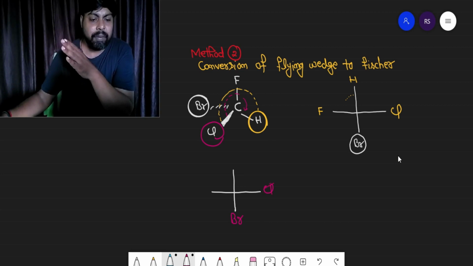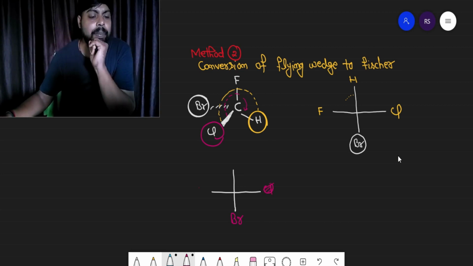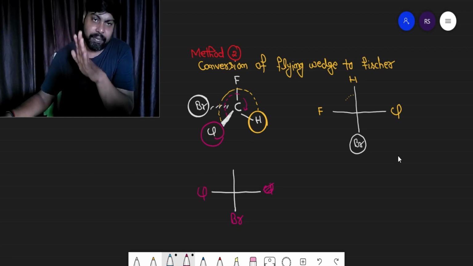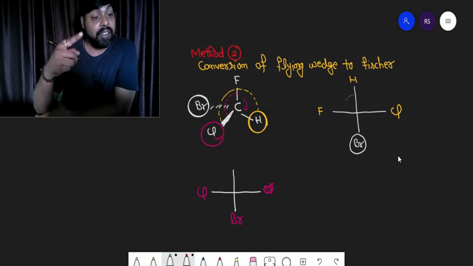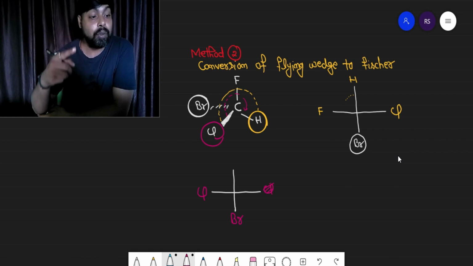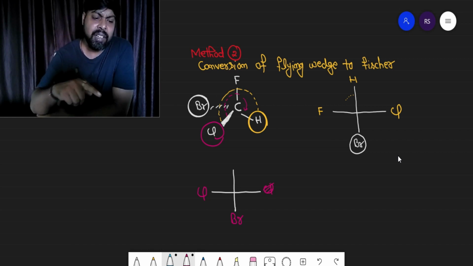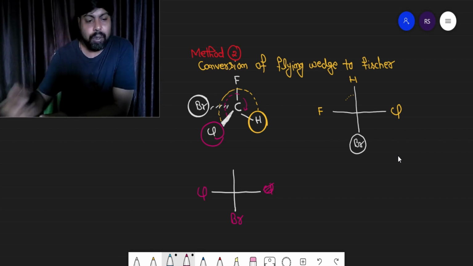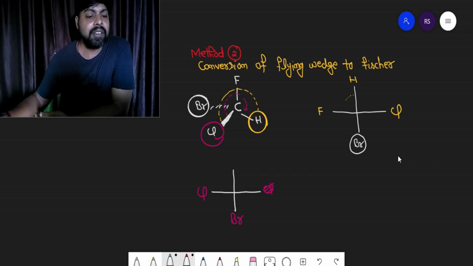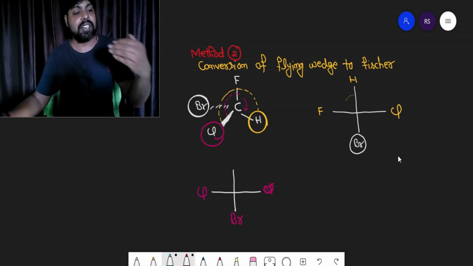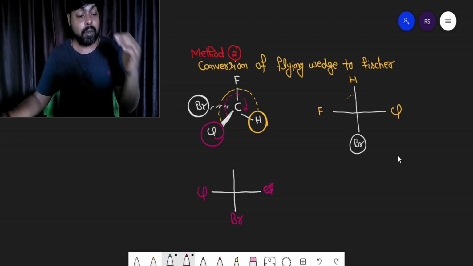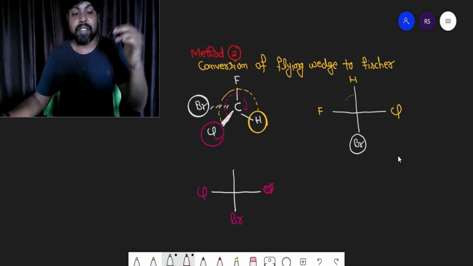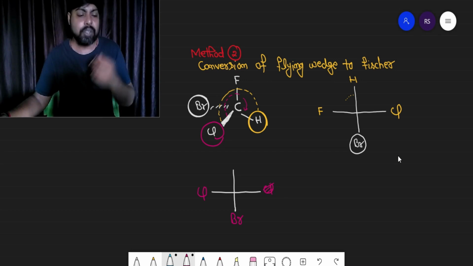Or, let us say you are placing chlorine on the left side. And if you are moving in clockwise direction in the flying wedge diagram, you have to move in clockwise direction in the Fisher projection also. When you started moving from chlorine in the flying wedge diagram, first you encountered fluorine because bromine is already drawn.